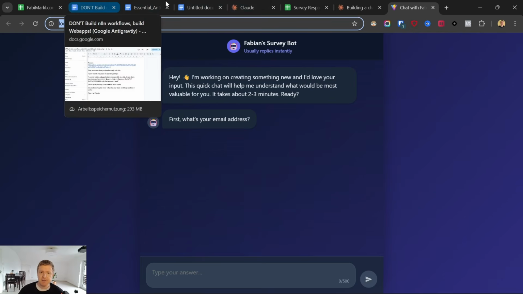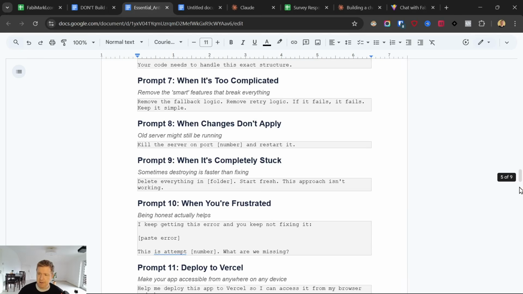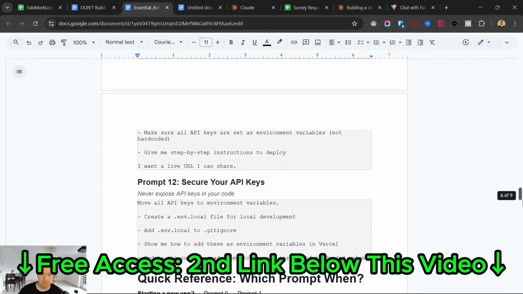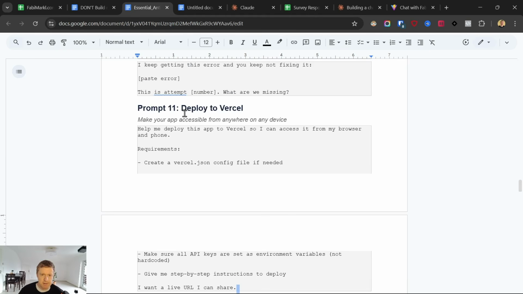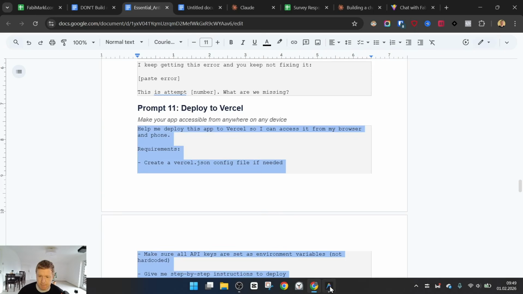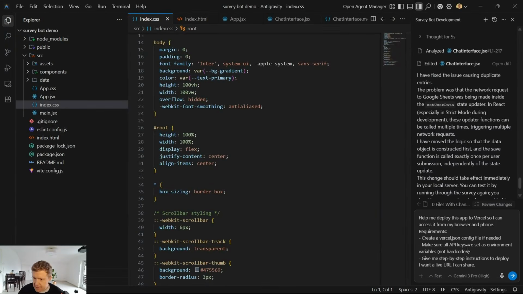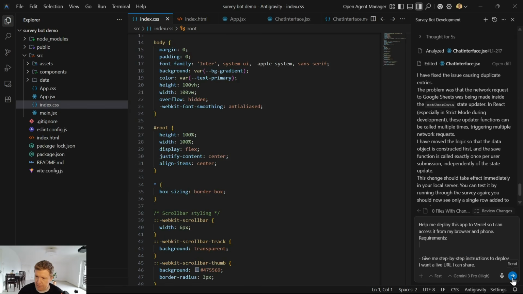Well, it's actually very easy, and I also have a prompt for that here at the bottom, which is to deploy this app to Vercel, so I can access this in my browser and on my phone. We'll just grab this prompt, paste it in here, and I have no API keys, so I can delete that. And then I just click on send.